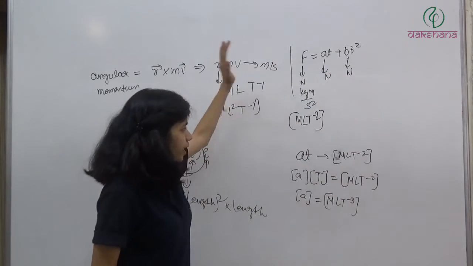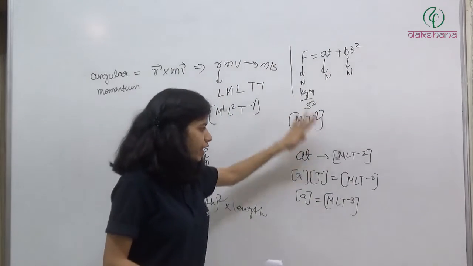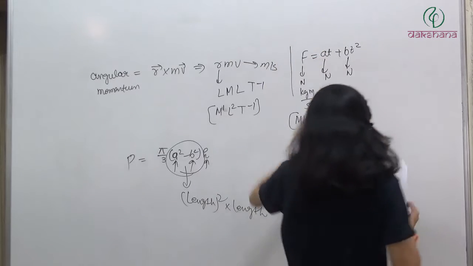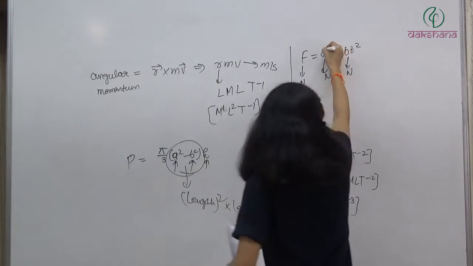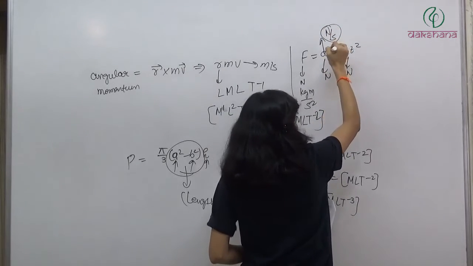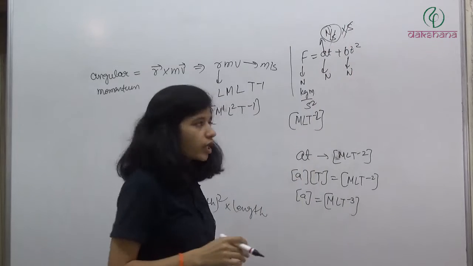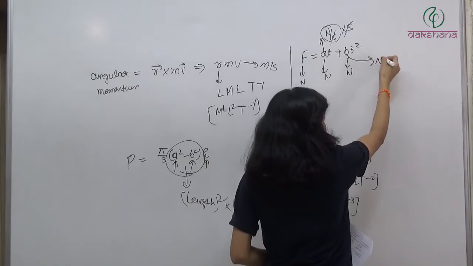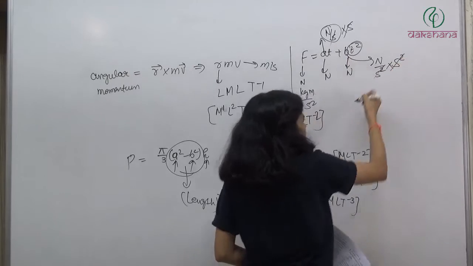Please don't write all these things when you are doing it on paper. From here you can directly say that A has to be Newton per second, right? Then only when we multiply by time, it will become Newton. B has to be Newton per second square. Then when we multiply by second square, it will become Newton.